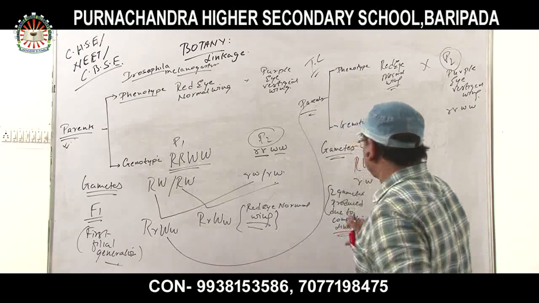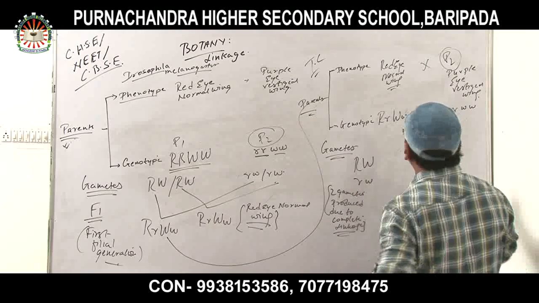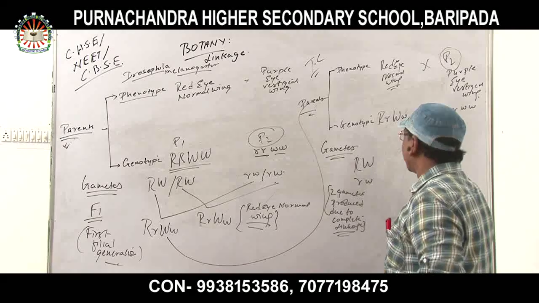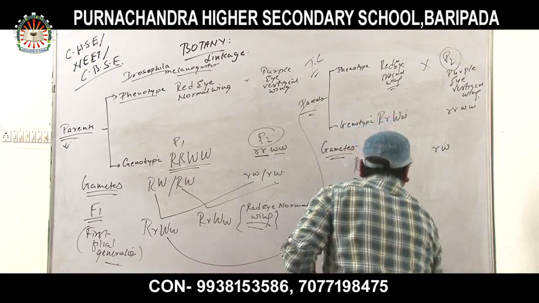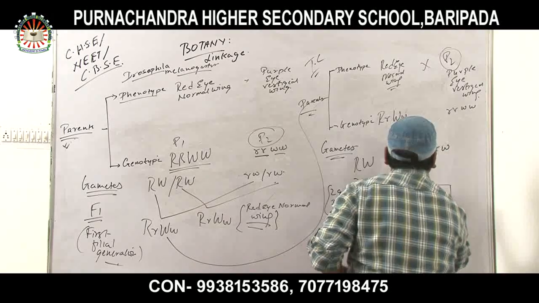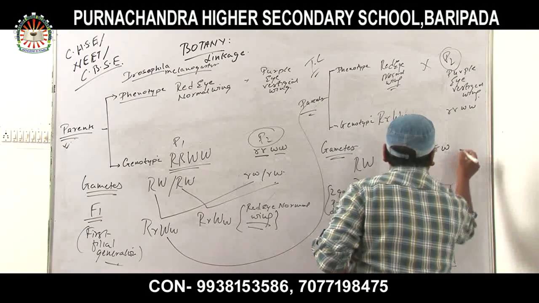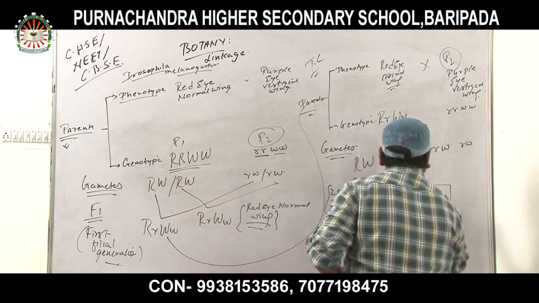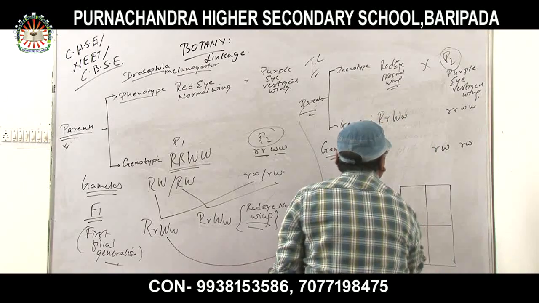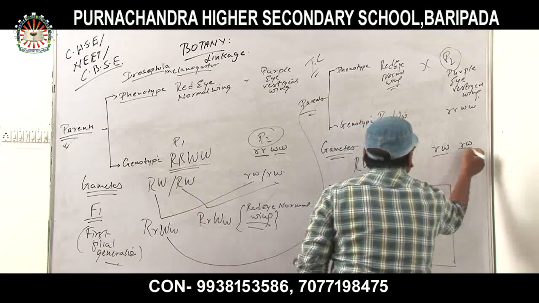So you have to mention this statement over here. Next, capital R, capital W, and small r, small w, and the gametes should be small r, small w. So no need to write 2 times. Now the cross. Look at here. Capital R, capital W, small r, small w, and this small r, small w.